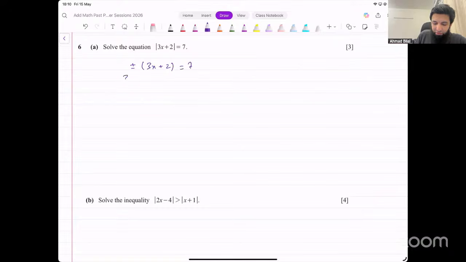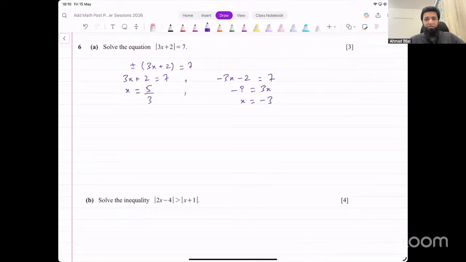That splits the equation into two parts. 3x plus 2 equals 7, or minus 3x minus 2 equals 7. Now the first equation, what does that give us? x equals 5 over 3. That's one possible solution that we're getting. And the other equation, what does that give us? Minus 9 equals 3x, and the value of x turns out to be negative 3.